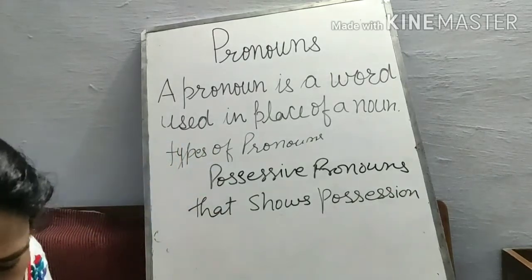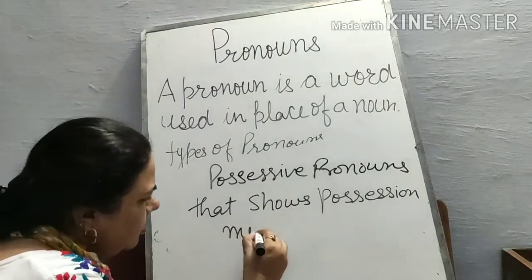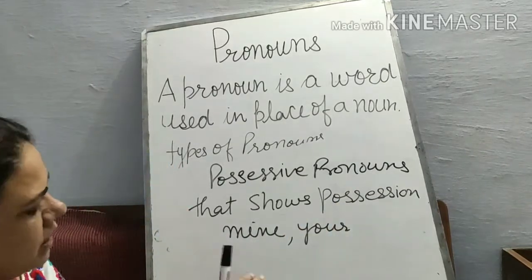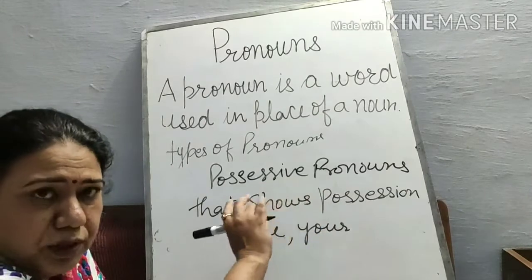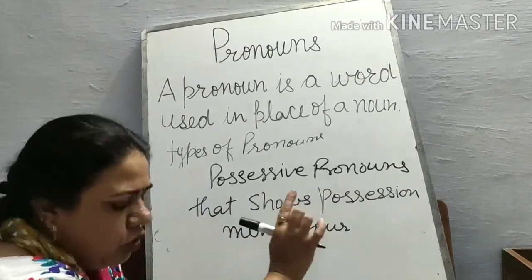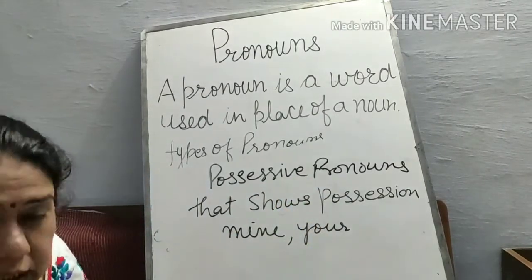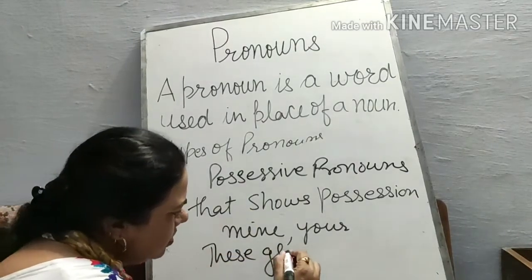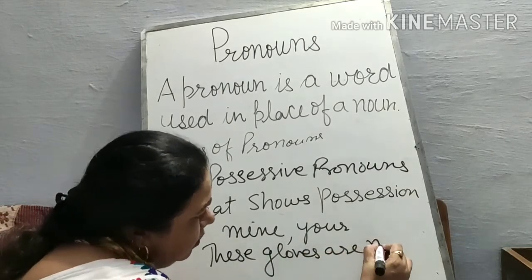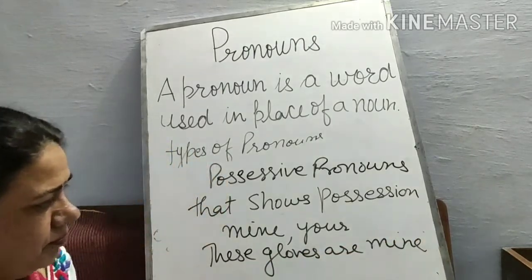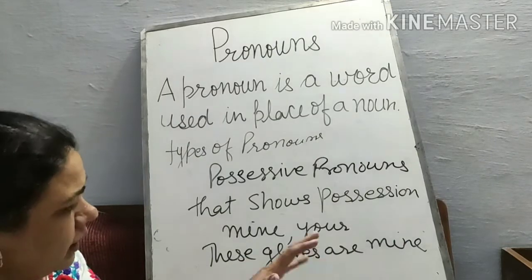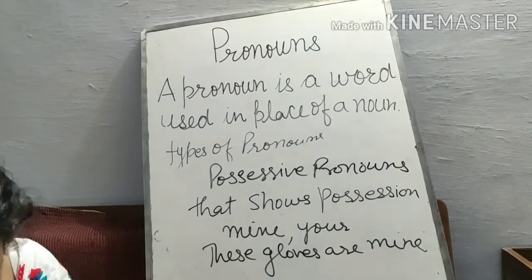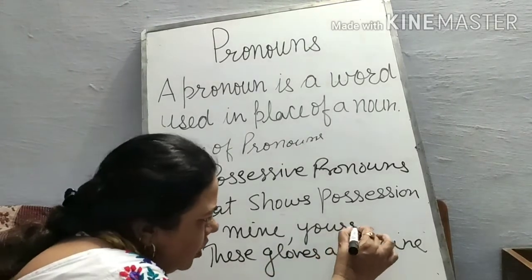For example, we can say mine, we can say your. So we can say possession. I have given you in possession also pronouns also. Mine, your also. For example, I am giving you, these gloves are mine. These books are mine. We can also write this, your. So yours also, this comes in yours.